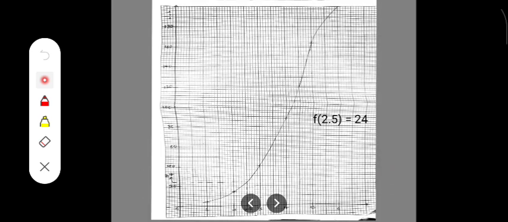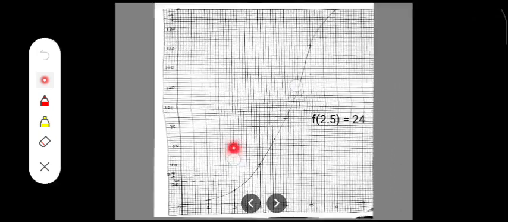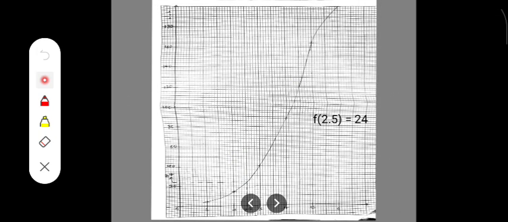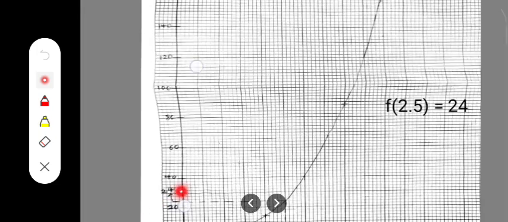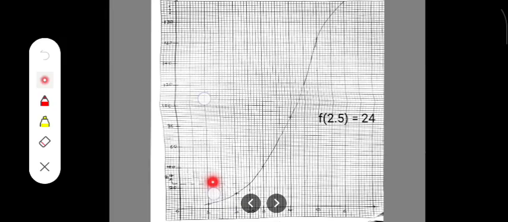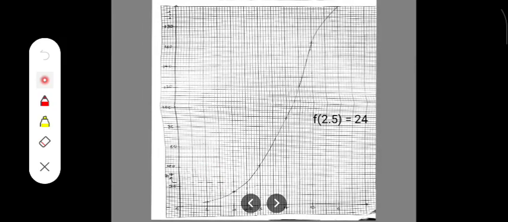This is what I have as my graph. I plotted the values for Y when S is 1, 2, 3, 4, 5, 6, and it gives this curve. Now at 2.5, when I trace it up to this curve and also trace it to the vertical axis, I have a value of 24 on my Y axis. So f of 2.5 is equal to 24 based on the graphical method.